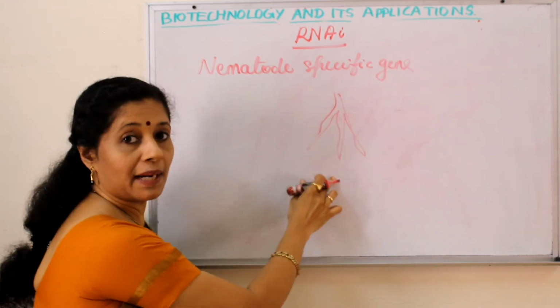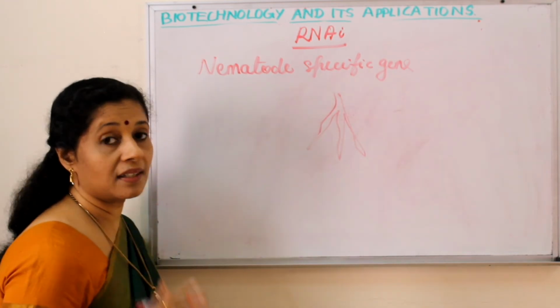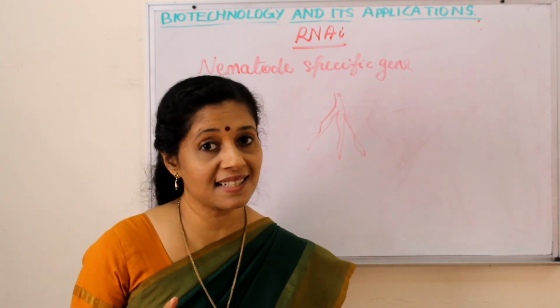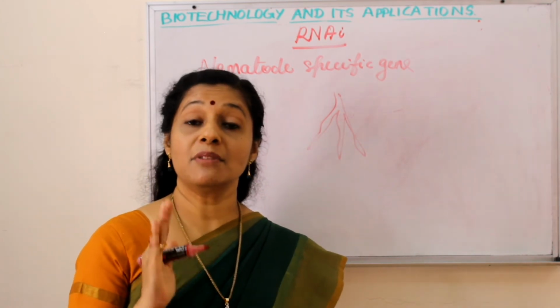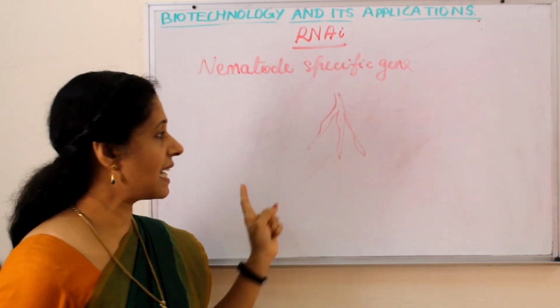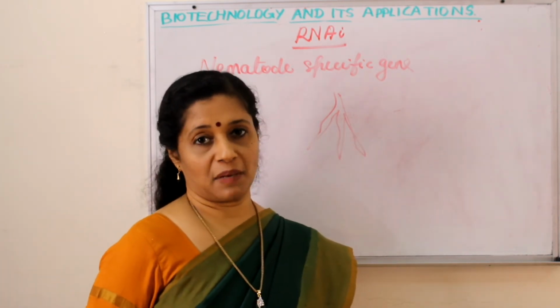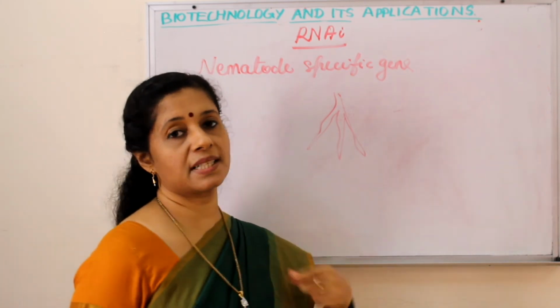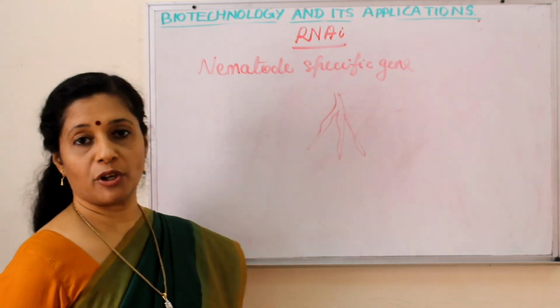How should I give it to the tobacco plant? Using which vector? We learned in the previous chapter which vector is used for transfer to plant cells. Yes, Agrobacterium tumefaciens. So we gave it to the plasmid of Agrobacterium tumefaciens and we transferred it into tobacco plants. Usually we take one cell, transfer, then later by tissue culture we develop the genetically modified plant.